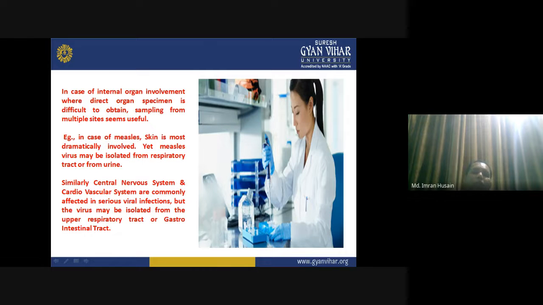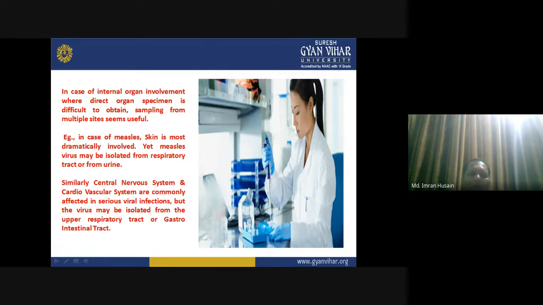Similarly, the central nervous system and cardiovascular system are commonly affected in serious viral infections. These two systems are significantly targeted by viruses. If we take the example of poliomyelitis, it readily damages the central nervous system and also some portion of the brain, especially the gray matter of the central nervous system.